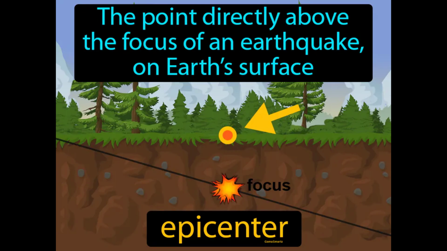The point directly above the focus of an earthquake on Earth's surface is the epicenter. The epicenter is the spot on the Earth's surface right above where an earthquake starts underground.